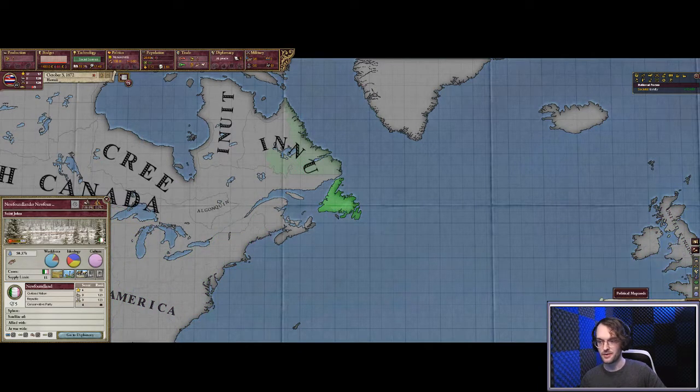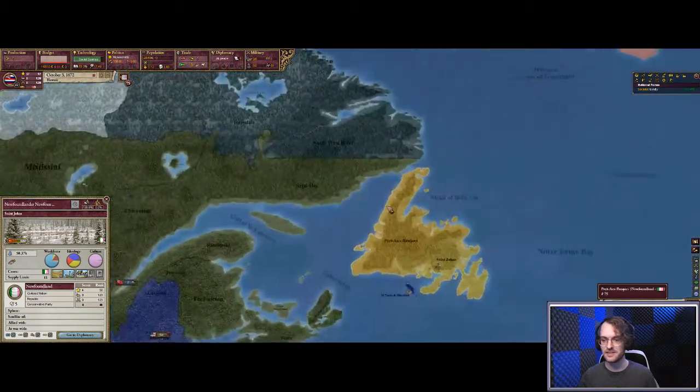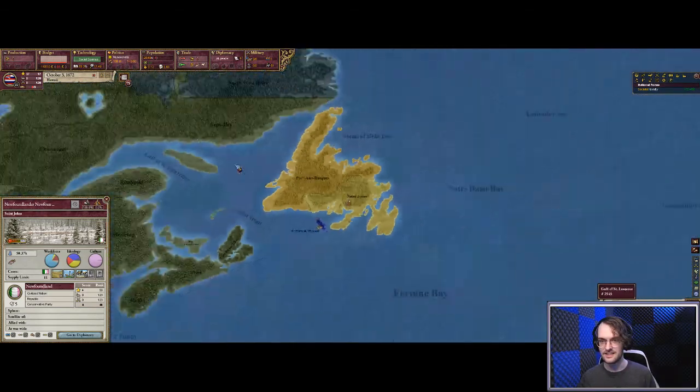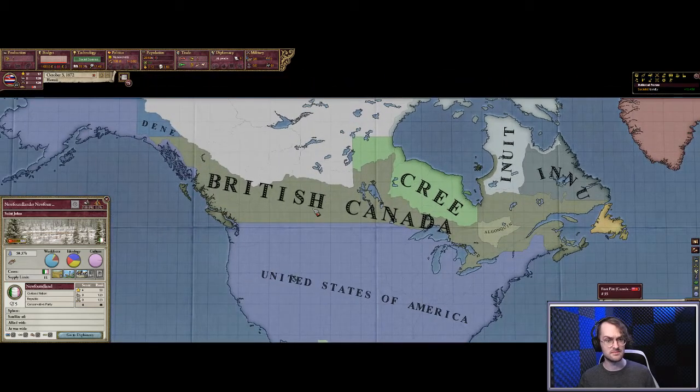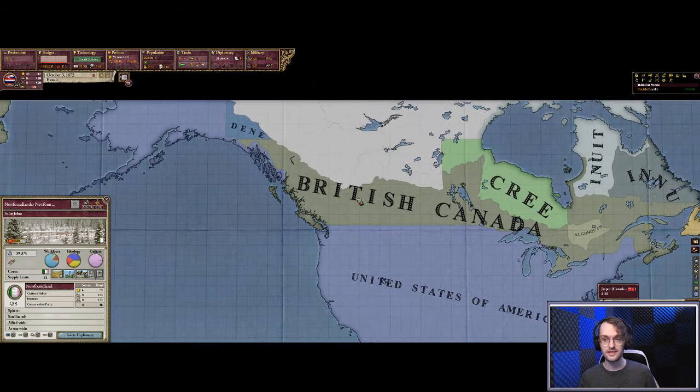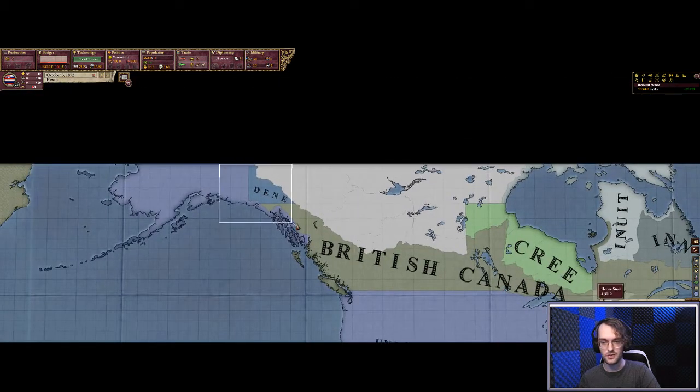So they don't meet the requirements for the annexation event. Oddly enough, independent Newfoundland is a thing that can happen, I guess. I'm quite surprised. Dine, I didn't include in the British or the Canadian annexation events until 1920, so this is working as intended. Or WAD, working as designed.